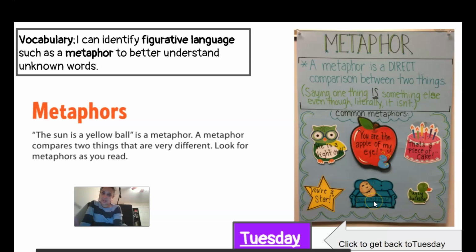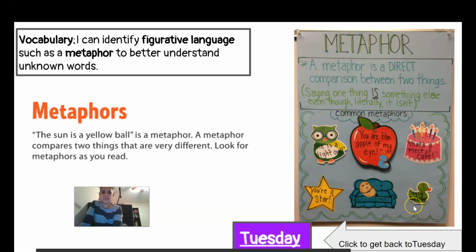You're a couch potato. This is comparing you to being a couch and a potato. So a couch is still, a potato is still. If you are the potato on the couch, that means that you never move. You're stuck. So you are a couch potato. You're always on the couch.